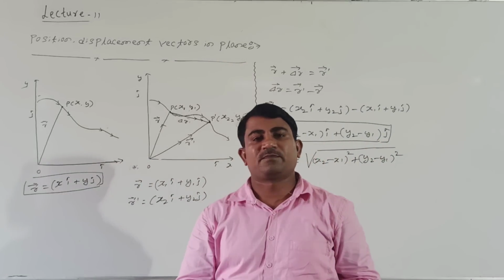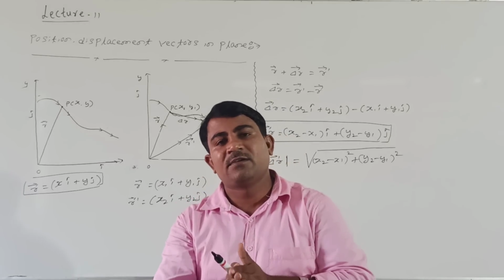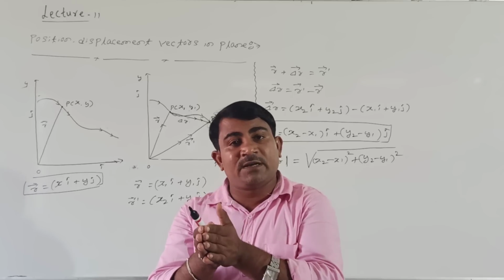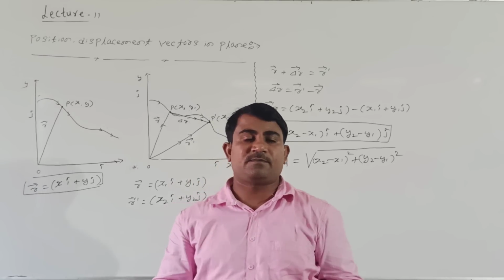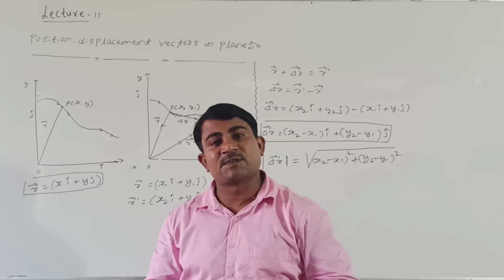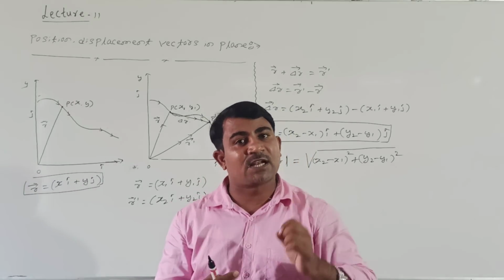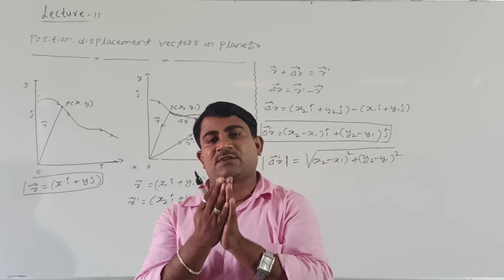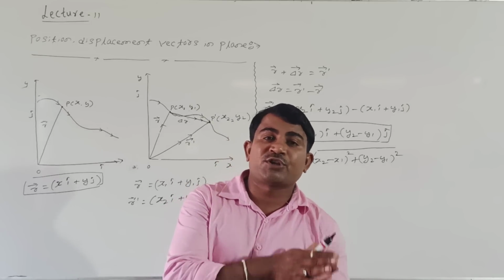Remember this point. In one dimensional motion, the body has the same direction for displacement and velocity. The direction in which displacement is there is the direction of the velocity of the body, and that is the direction of acceleration of the body, in the case of a body moving in the same direction, that is, one dimensional motion. But in motion in a plane, what happens?